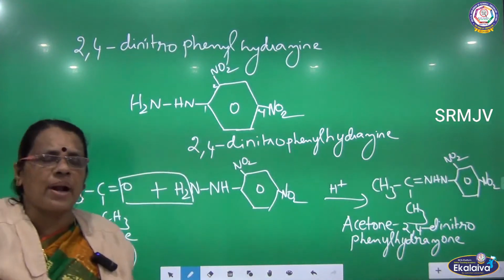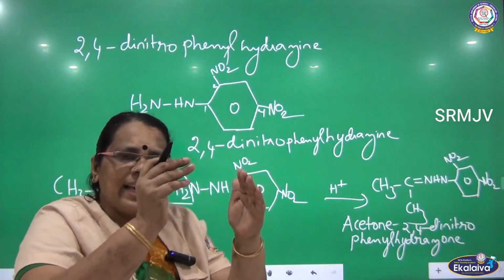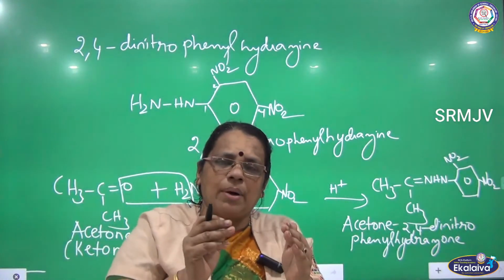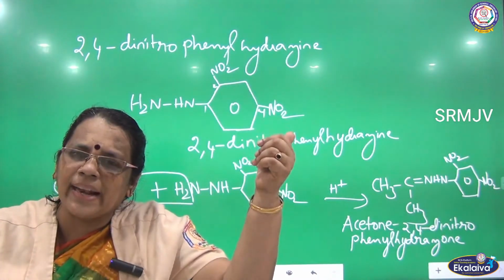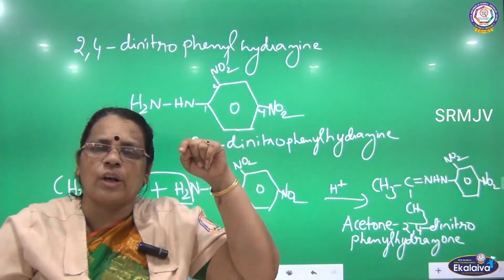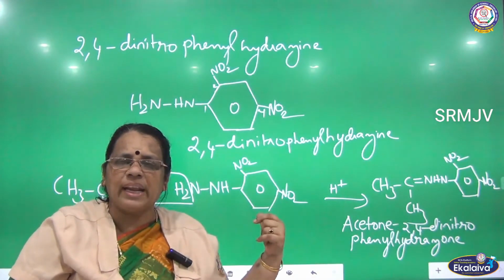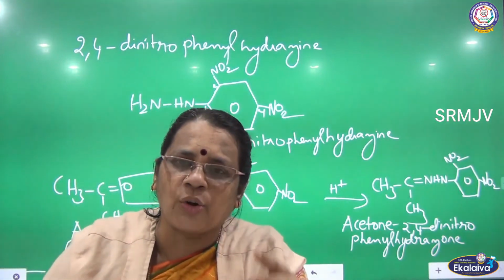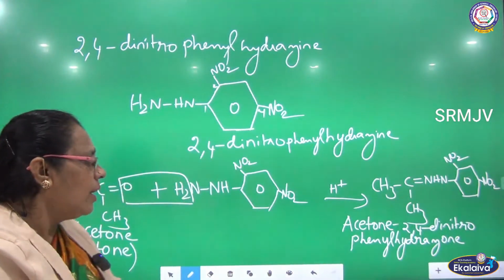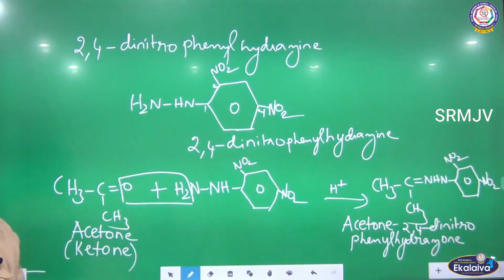The remaining product is CH3, CH3, double bond, NNH, again benzene ring. The second carbon has one nitro group, the fourth carbon has another nitro group. So I am getting acetone 2,4 dinitrophenylhydrazone. Up to this, the condensation reaction is over.